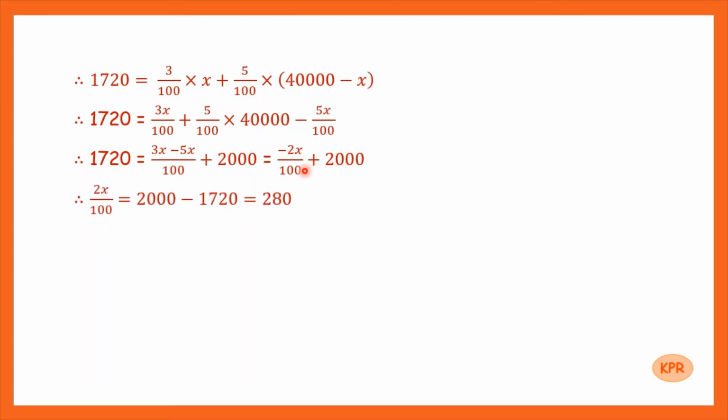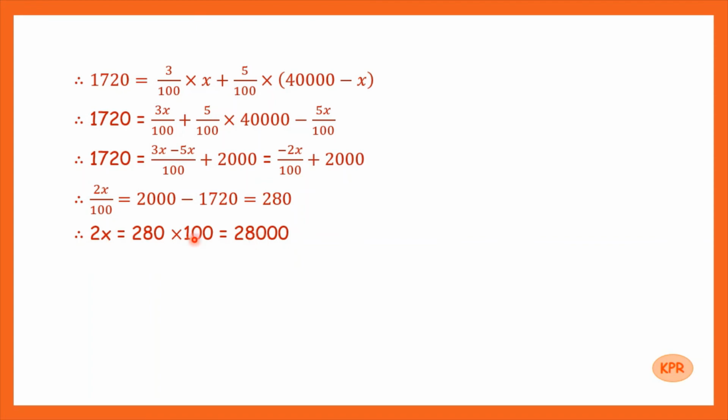So this minus 2x upon 100 we have shifted to the left hand side. So it will become positive here, 2x by 100. And 1,720 I will shift to the right hand side. So I will have here 2x by 100 is equal to 2,000 minus 1,720, that is equal to 280. Now 2x is equal to, this 100 I have taken here by cross multiplication, so 2x is equal to 280 into 100, that is 28,000.